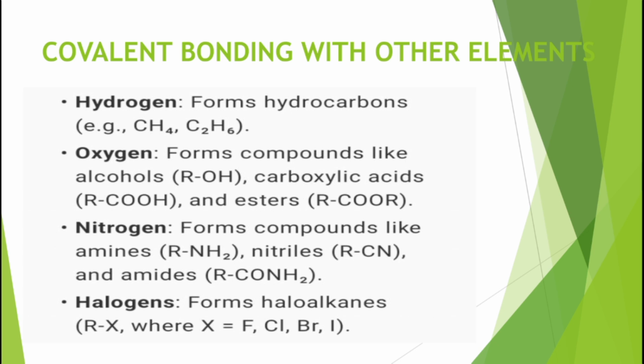Okay, examples: CH4, which is methane, and C2H6, which is ethane. Then oxygen forms compounds like alcohols, which is ROH. The suffix that should be added is H. Now, what is R? R is the alkyl group or the functional group.